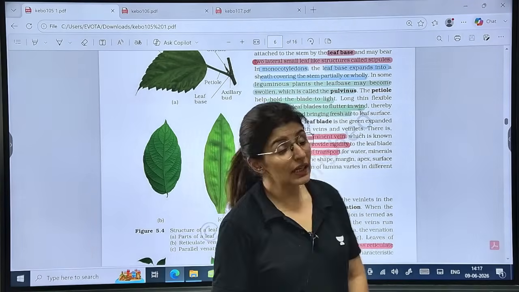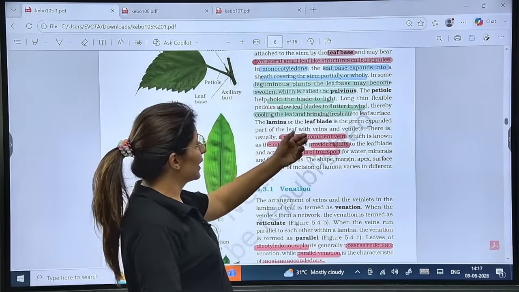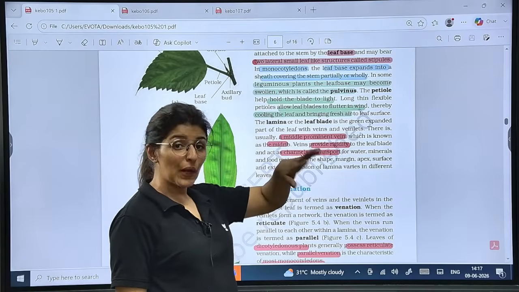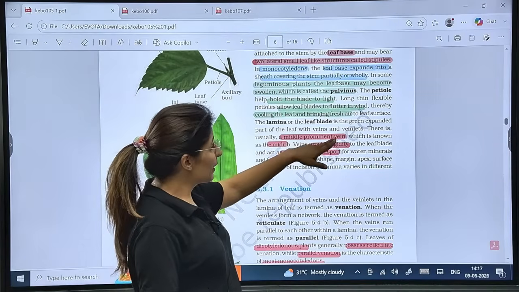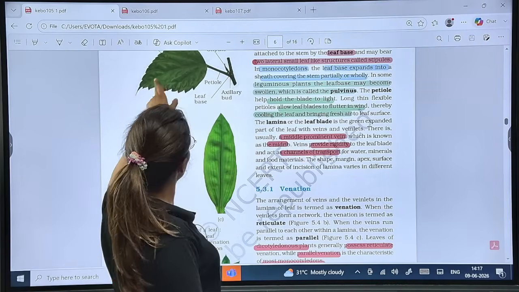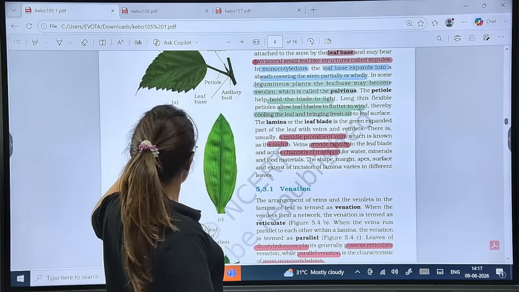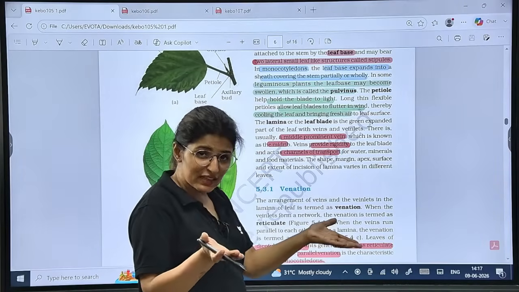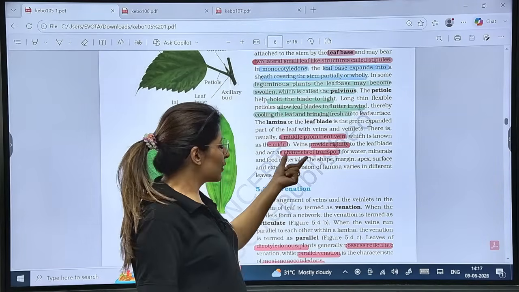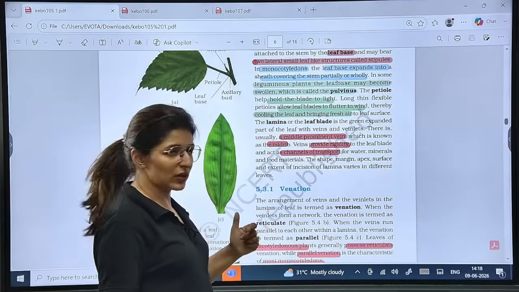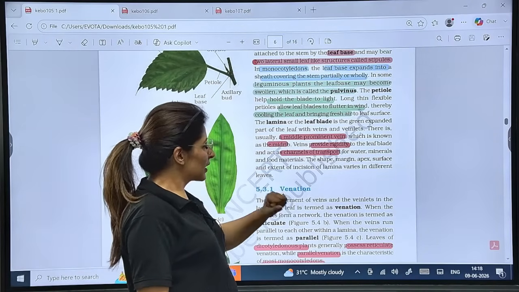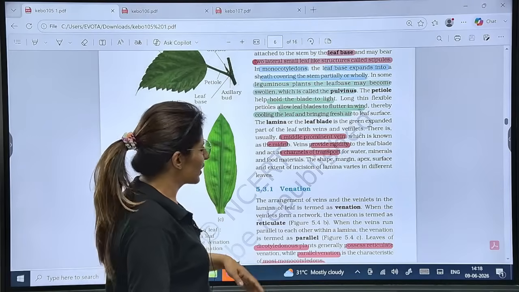Now talking about the lamina or the leaf blade, it is that expanded part which is full of veins and veinlets. The middle prominent vein, this one, is known as the midrib. Veins provide a skeleton, so they provide rigidity and also act as a channel for transport. It is a pipeline system, right? For water, minerals and food material. The shape, margin, and apex will differ.